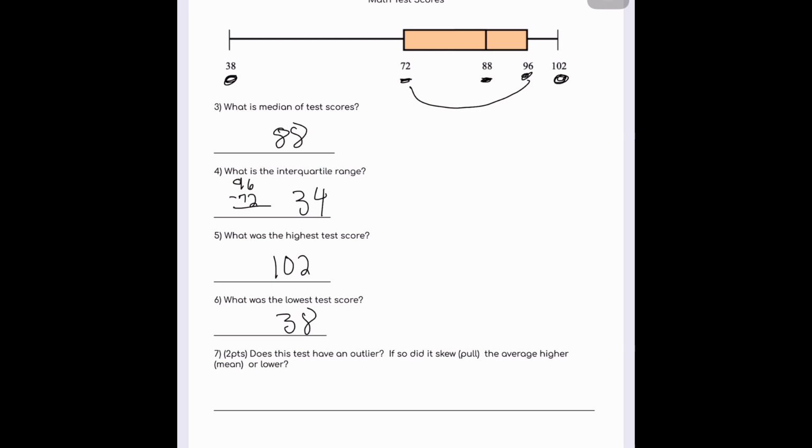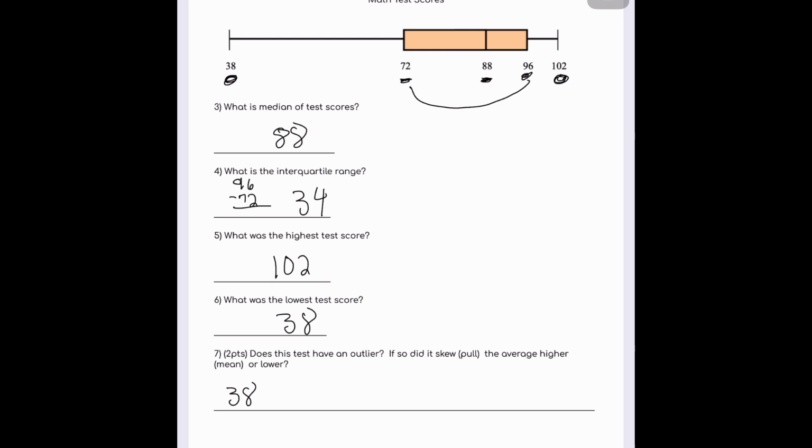Does this test have an outlier? If so, did it skew or pull the average, which of course is the mean, higher or lower? All right, so in this case, the outlier was 38. As you can clearly see, you have a score of 38, and then a long distance, a long whisker, before you hit any other test scores.